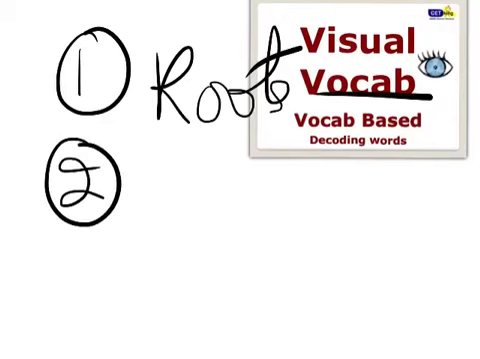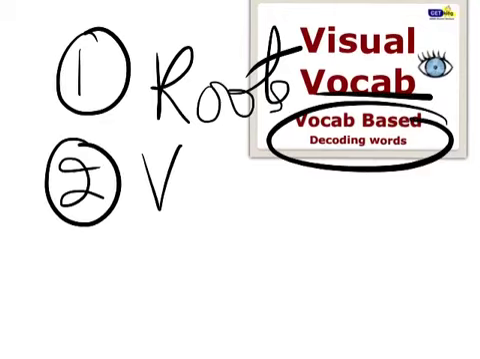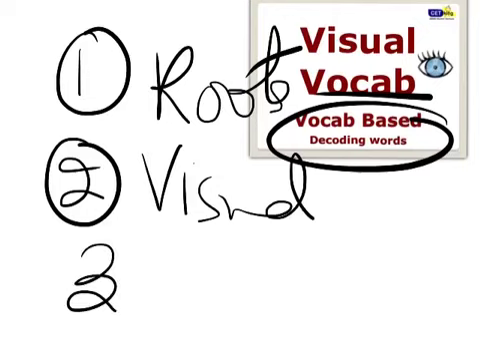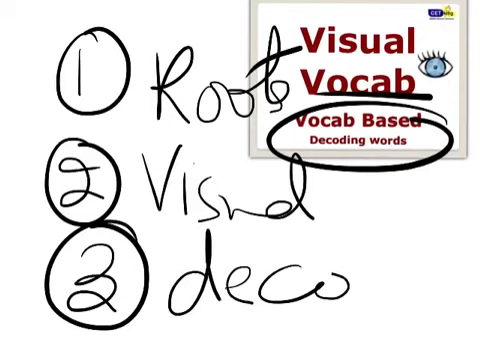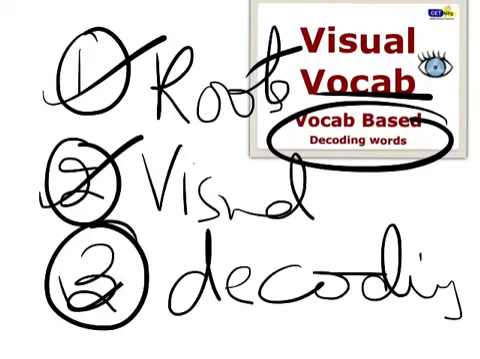Second is this visual vocab, which is decoding words. Visual vocab is teaching vocabulary using visuals. Fine, that I'll show you an example just now. And third is decoding words. So these are the 3-phase workshop we conduct at Cetking, which are more than sufficient for you to crack the things.